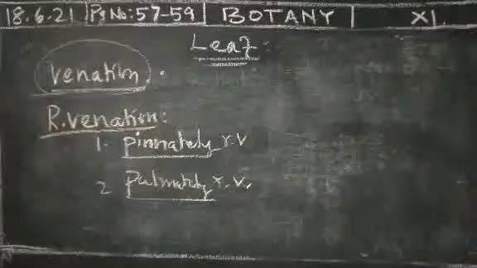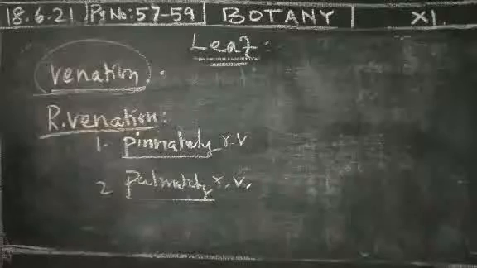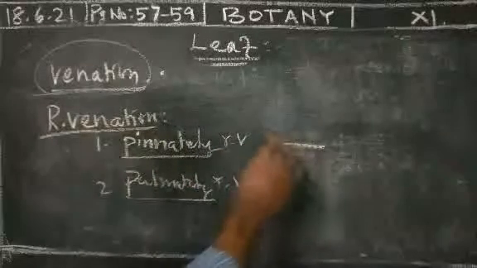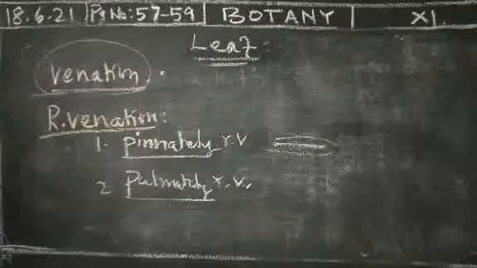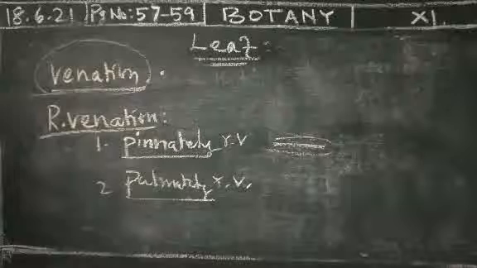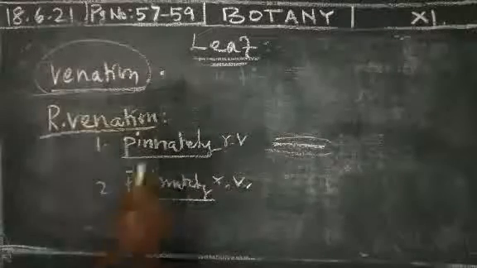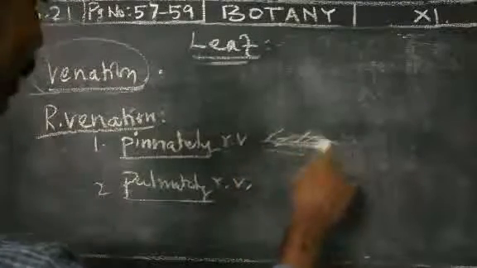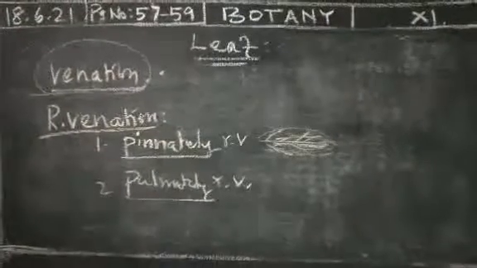What do you mean by pinnately reticulate venation? Only one midrib is present in the center. After that, it forms many lateral branches to form a network-like structure. That is called pinnately reticulate venation. Here there is one midrib, and after that a number of veins are present, forming a network-like structure.